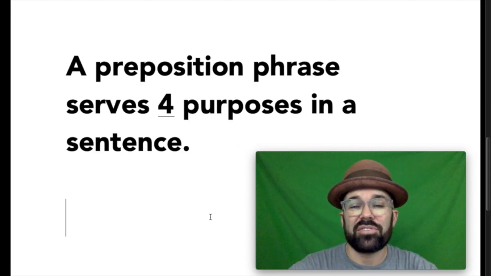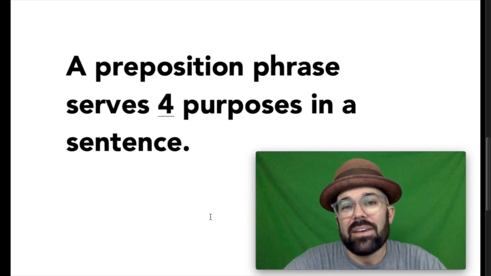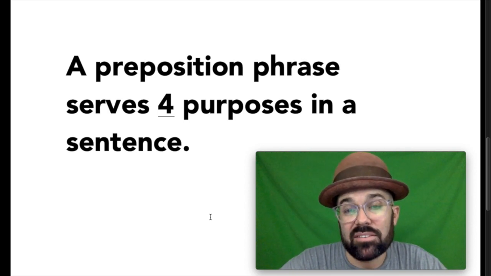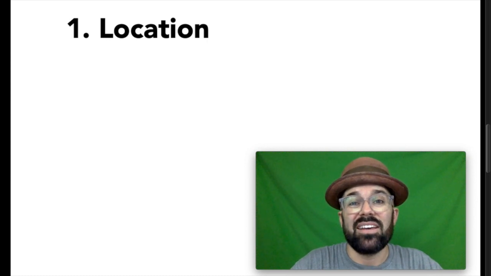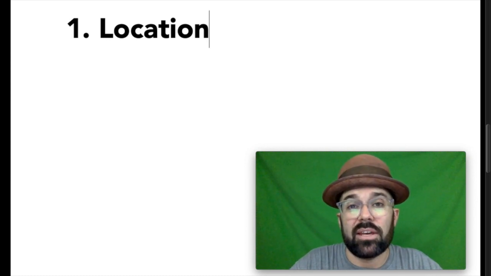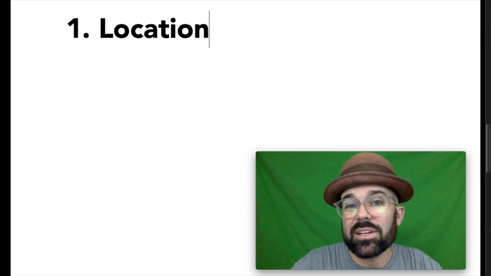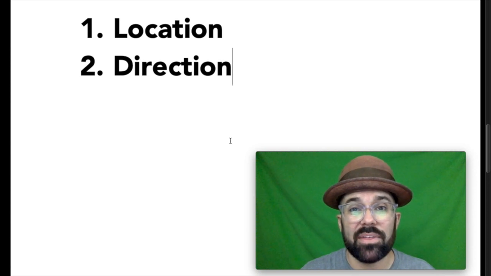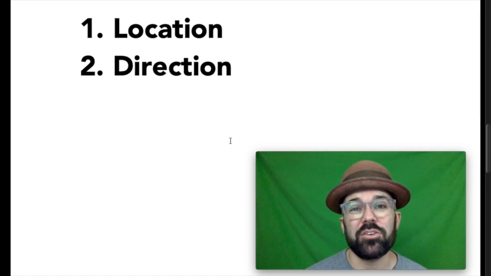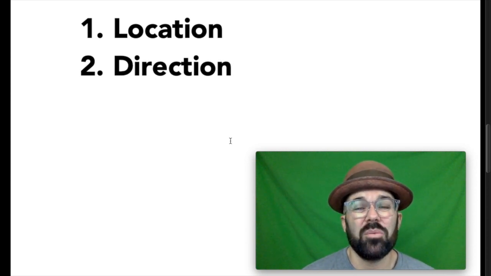A prepositional phrase can add information in 4 different ways to a sentence. Number 1, a prepositional phrase can tell us the location of something, where something is, usually in relation to something else. Number 2, a prepositional phrase can tell us the direction that something is moving. Both of these first 2 have to do with the question of where.